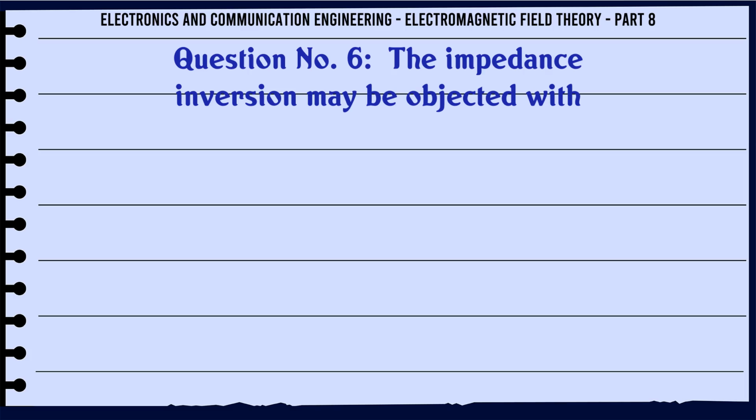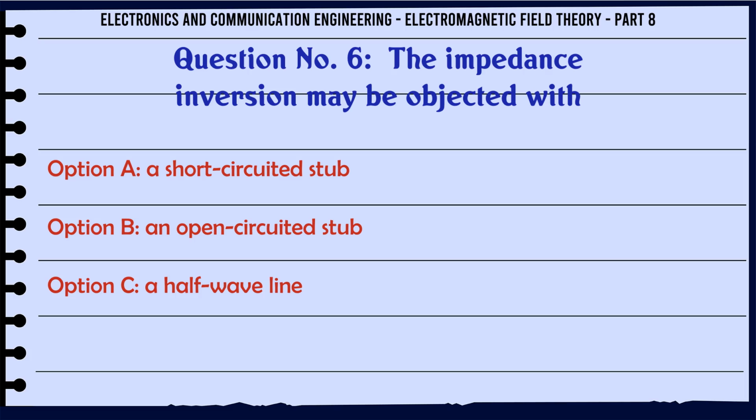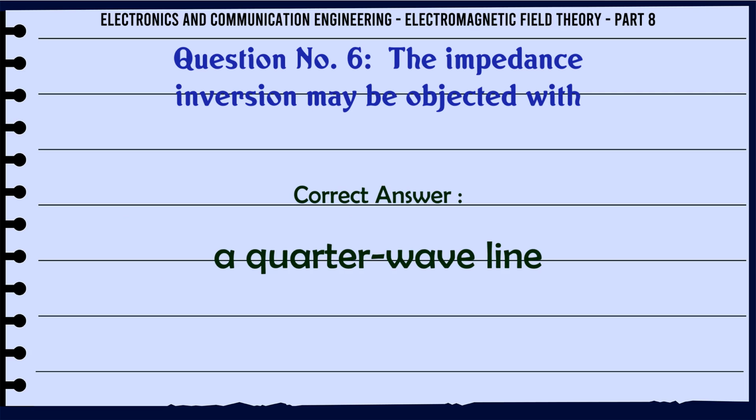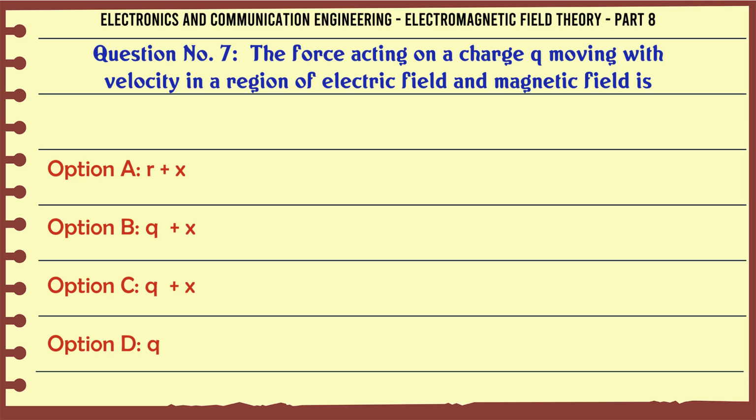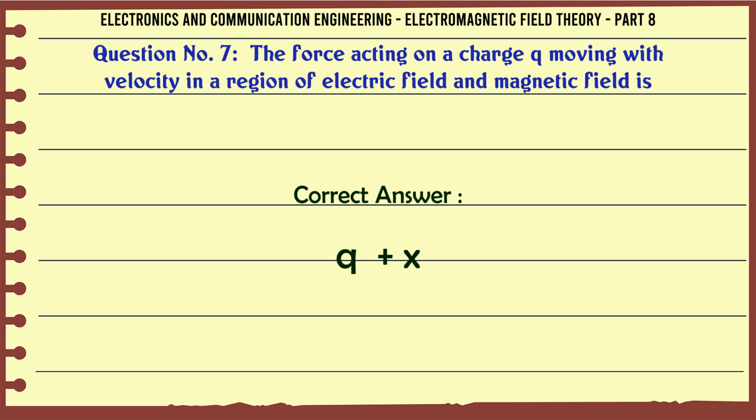The impedance inversion may be obtained with A. short-circuited stub, B. an open-circuited stub, C. a half-wave line, D. a quarter-wave line. The correct answer is a quarter-wave line. The force acting on a charge q moving with velocity in a region of electric field and magnetic field is A. Rx, B. Qx, C. Qx, D. Q. The correct answer is Qx.